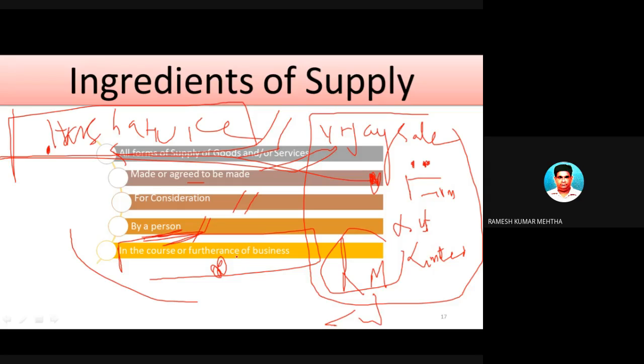So these 5 elements should be there: supply of goods, supply of services, agreed to be made or already being made, for money or money worth, by or between two persons, and it can be more than two persons. In case of an agent there can be 3 persons, one buyer, one seller and an agent, and this is done to extend their business.